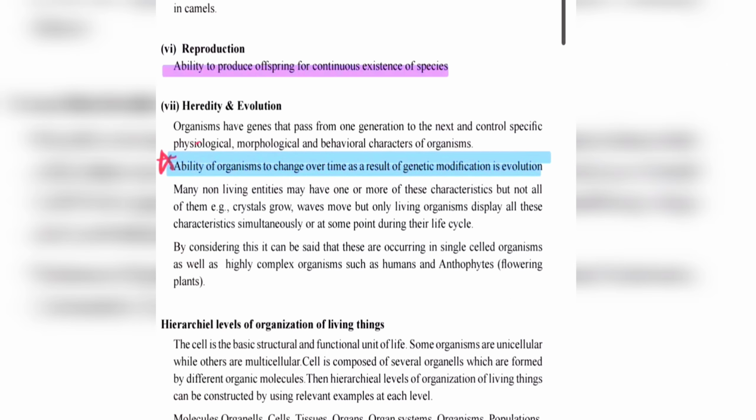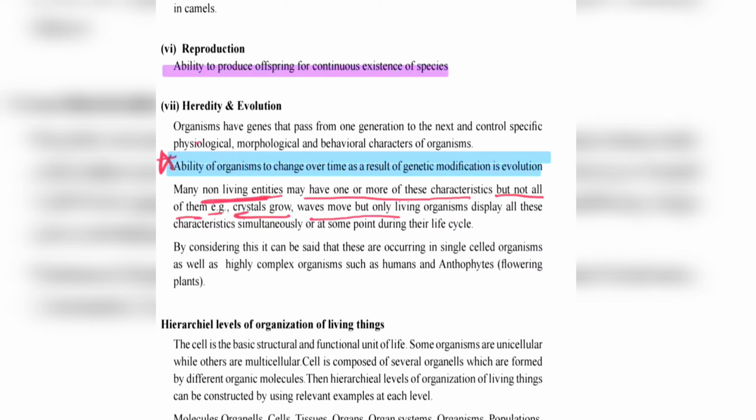Many non-living entities may have one or more of these characteristics, but not all of them. Crystals also grow, for example. Waves move. But living organisms display all these characteristics simultaneously or at some point of their life cycle.